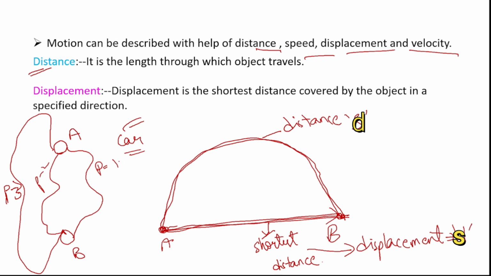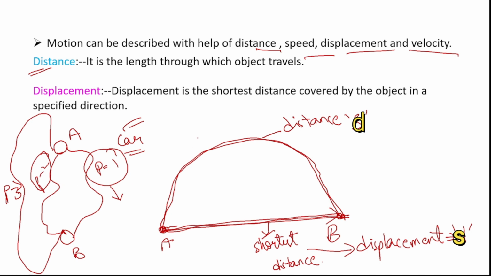Okay, if the car is traveling from point A to B through path 1, so what will be the distance in this case? It will be the length of the path 1. Okay, so the length of path 1 will be the distance traveled by the car to reach position B from A. So if it traveled from path 2, then the distance will be the length of the path 2, right?